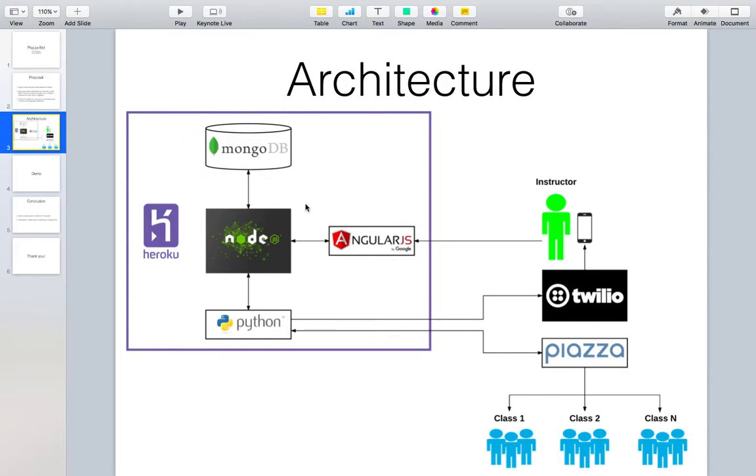And then based on the user's alert configuration, we can detect when an alert event happens, and when it does, we can push that information to Twilio, which will then deliver the alert via SMS or voice to the instructor's mobile device. And similarly, when announcements need to be sent, we can detect when those happen, and then push that information to Piazza at the configured date time, and use Piazza's existing infrastructure to send those announcements to whatever classes the instructor sets in the announcement.